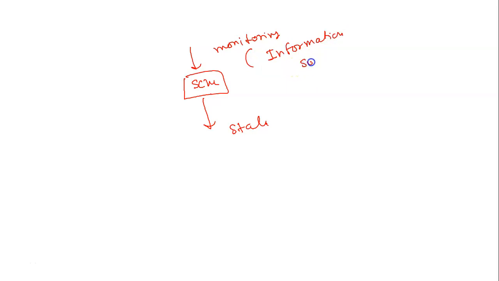For example, this is a scheme. Niti Aayog is monitoring this scheme. Who is implementing? The state. After monitoring, it has got some information based upon some parameters.